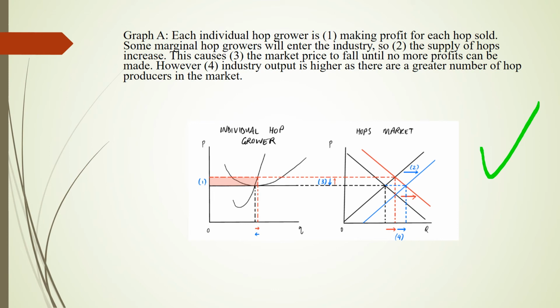This reduces the surplus of hop producers, and the reduction will continue until it reaches zero. This is when the price falls back down to the intersection between the marginal cost curve and the average total cost curve. In the graph on the right, new growers stop entering the market and the outward shift of the aggregate supply curve stops as well. The market clears at a new equilibrium. At this point, the quantity of production is higher, but the price is equal to the initial level.